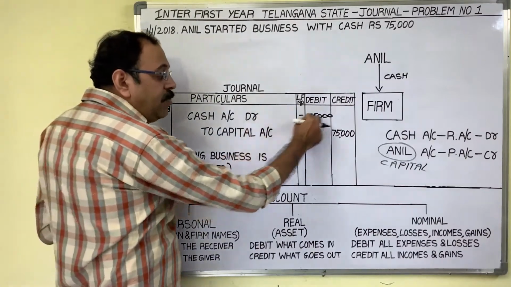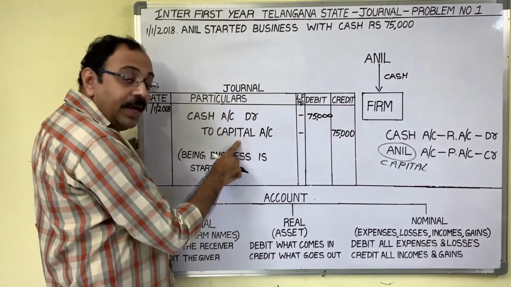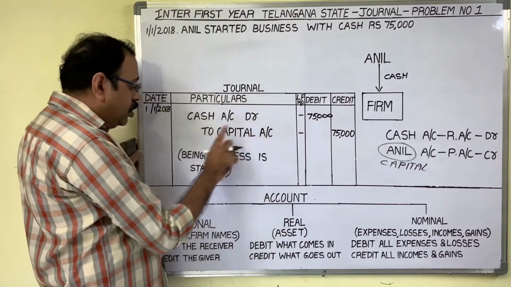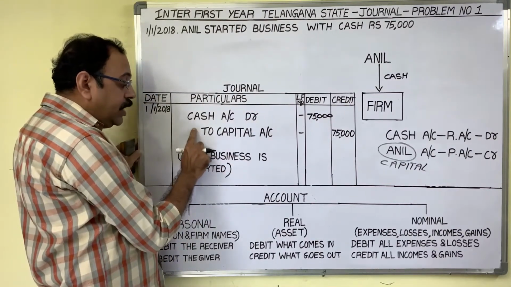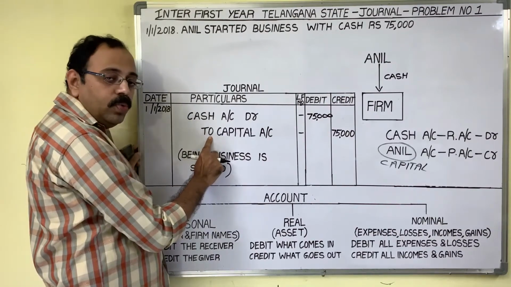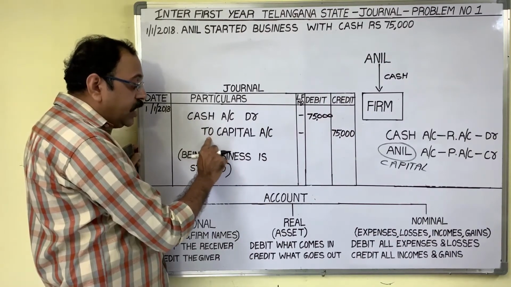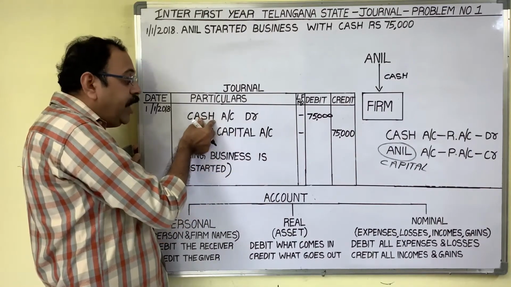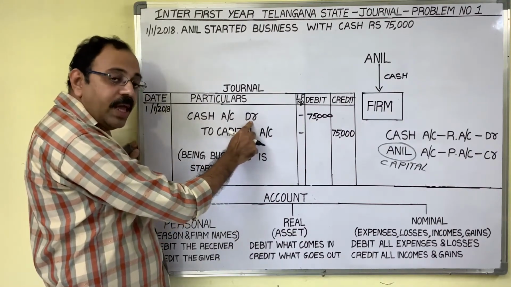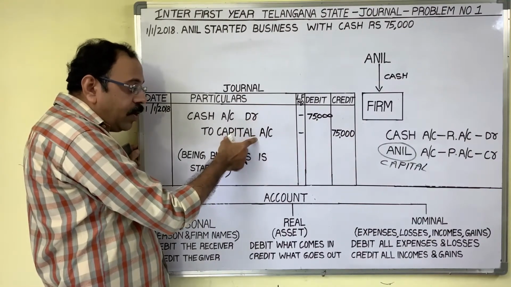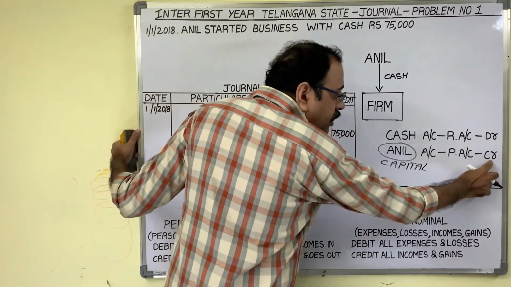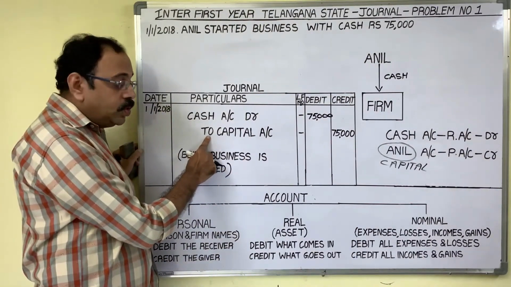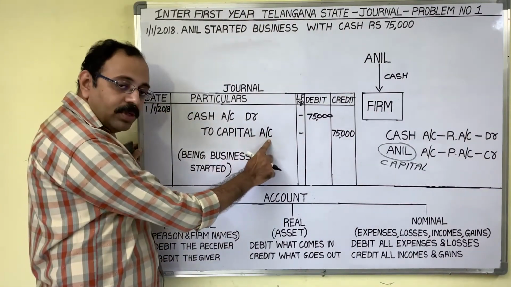And in the same line we should not write the credit account. The credit account name you always have to write in the next line. That too, leave a minimum of 2 letters, then write down TO. This TO indicates that the capital account is credited. For the debit account we write the debit symbol DR, but for the credit account, don't write the credit symbol CR. We should write TO. So, to capital account.